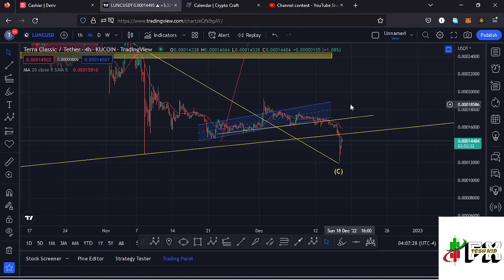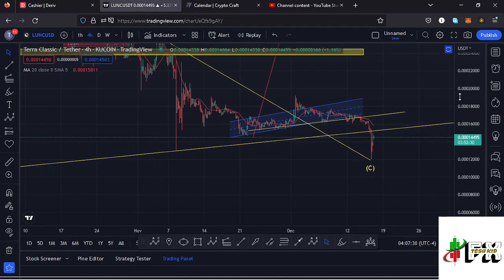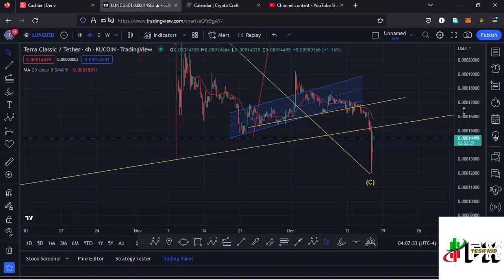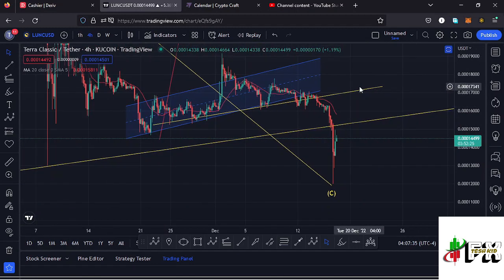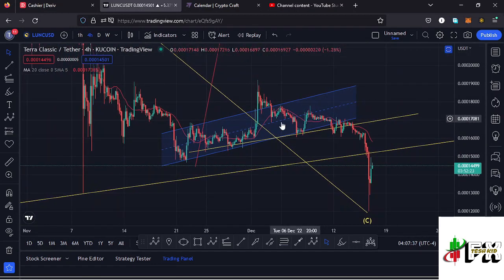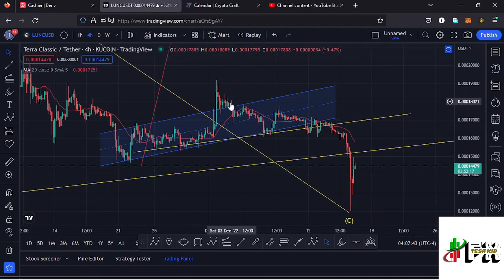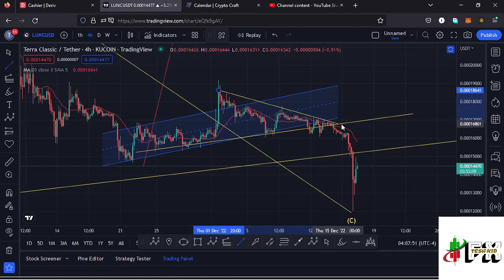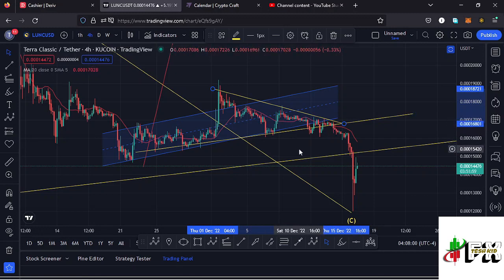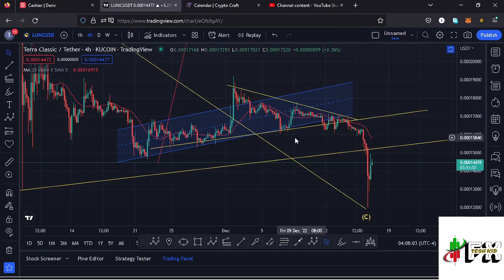And getting back to the short-term scenarios that I'm expecting to play out, basing it on the chart patterns, you can see we have seen a breakout out of the channel to the lower side, seen a retest and continued pushing even lower, giving us a new low. We also have another chart pattern in formation over here, which has also given us a breakout, which is a triangle, and I can have the upper side of the triangle connecting these tops like that. And you can see that Lunc continued to push to the apex of the triangle, giving us a breakout to the lower side of the triangle.